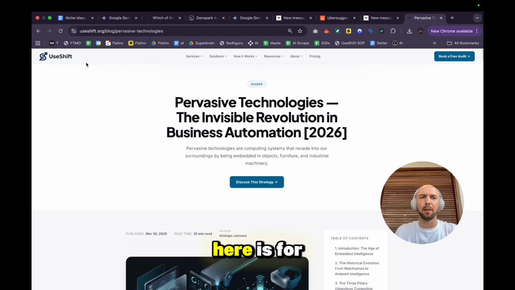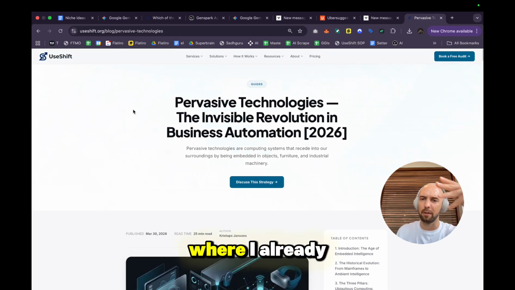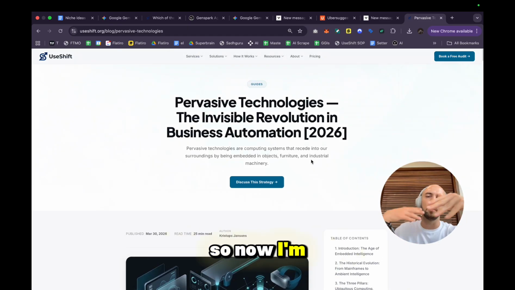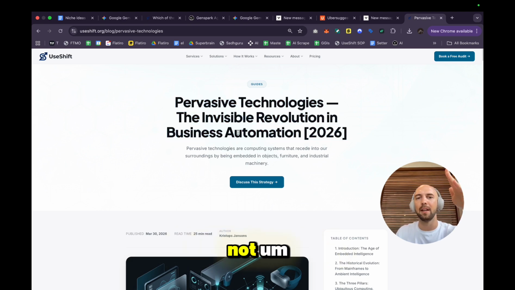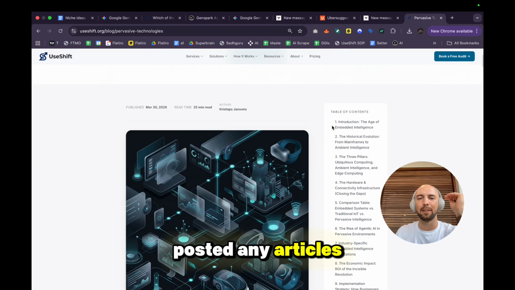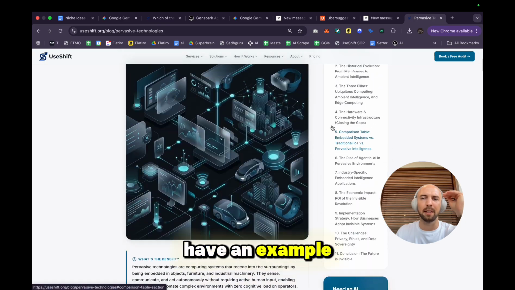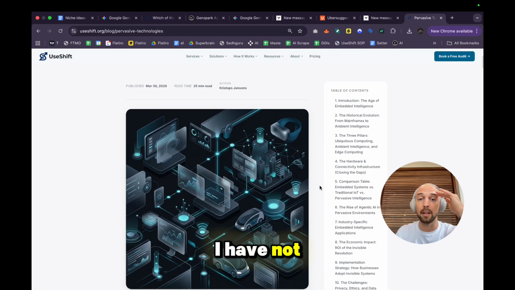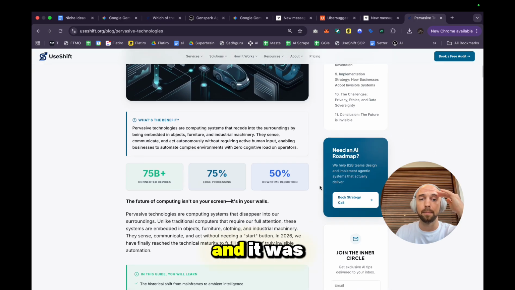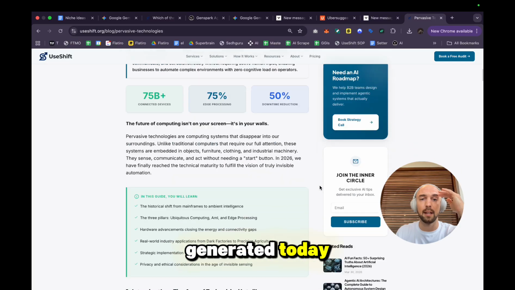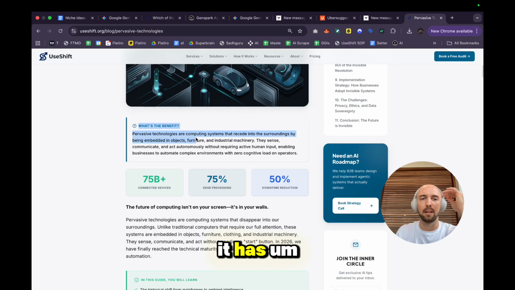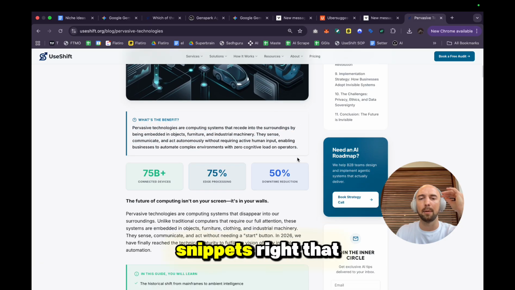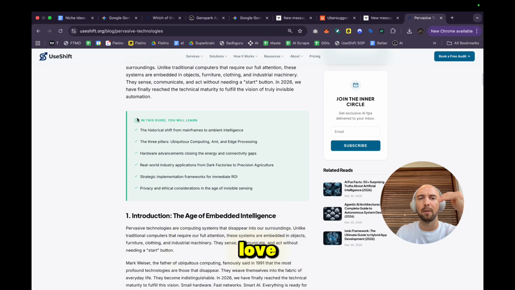For example, here's the AI agency where I already automated this whole process. So now I'm just repeating this for my Willows website where I have not posted any articles yet. Here you have an example. This article I have not even looked at, and it was generated today. And you can see the quality of it. It has created these little snippets that AI search engines love.